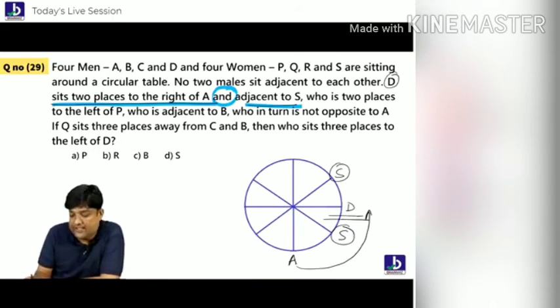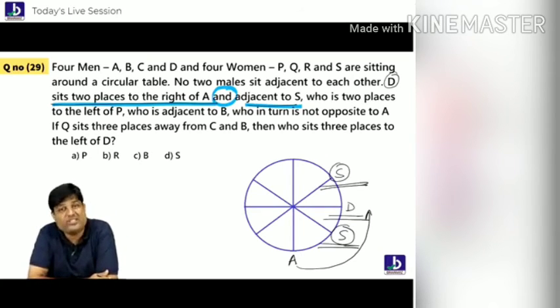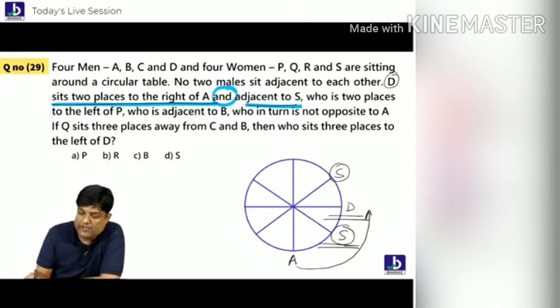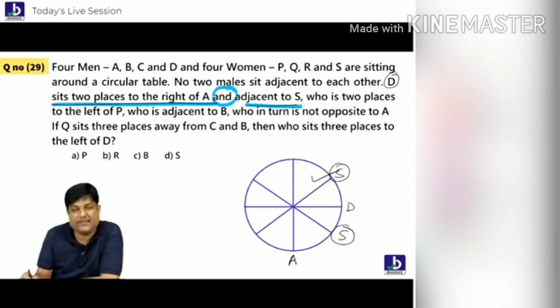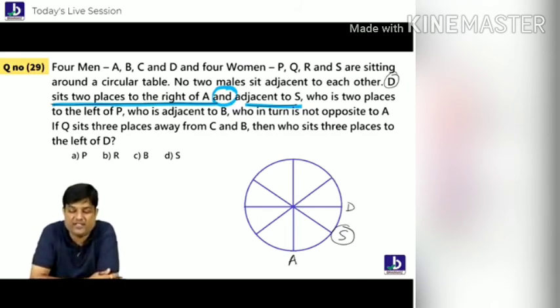D is adjacent to S. S can be either here or here. Where is that S? We don't know. This is a hit and trial. So I'll just try to put this S here. If this S is not possible, then we will go with the other S. Following everybody? Chaliye. Let me put this D here.